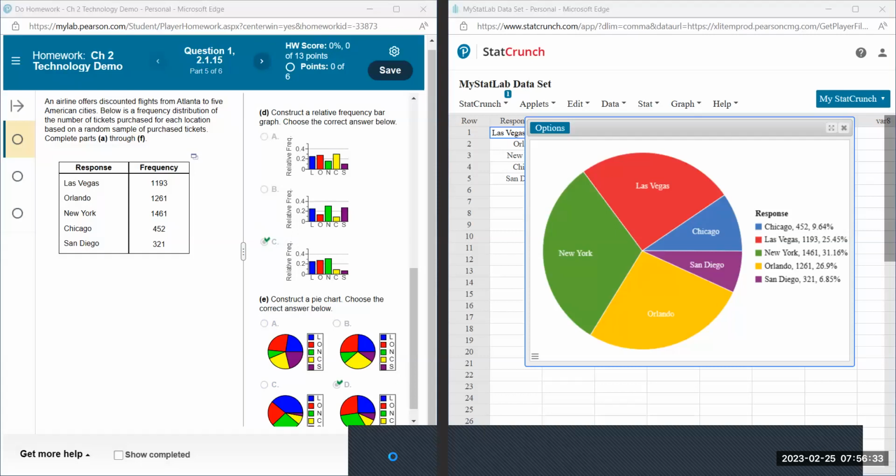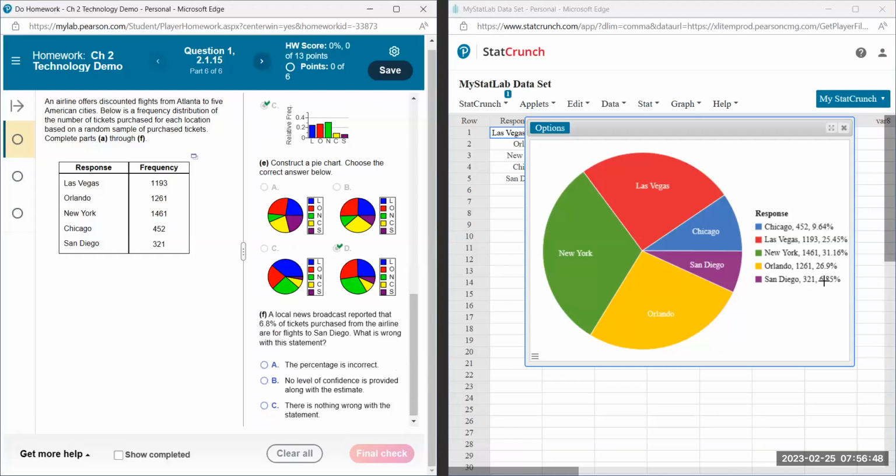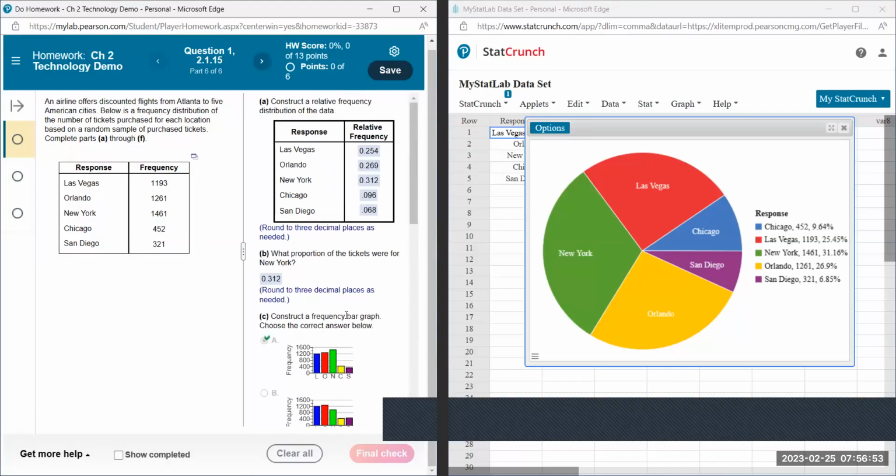And then continue. Excuse me. A local news broadcast reported that 6.8% of the tickets purchased from the airline are for flights with San Diego. So I have it over here, 6.85%. If you look at the value at the top, San Diego has 6. Here, see how it's rounding it to 6.8, where here they rounded it to 0.5. So this is actually to the nearest tenth would be 6.9. So it's a little bit of a rounding difference there.